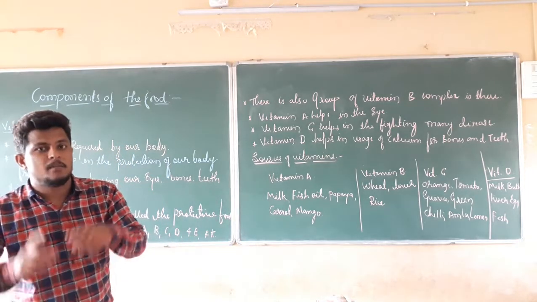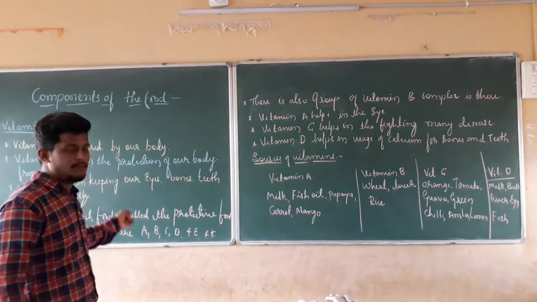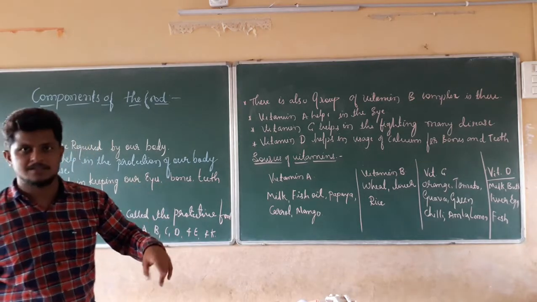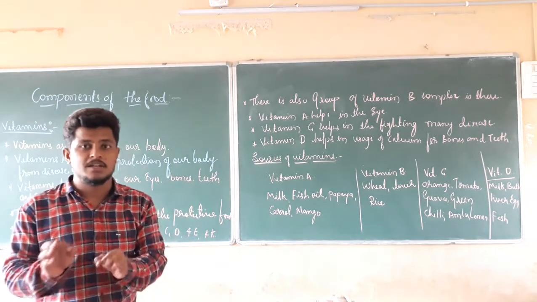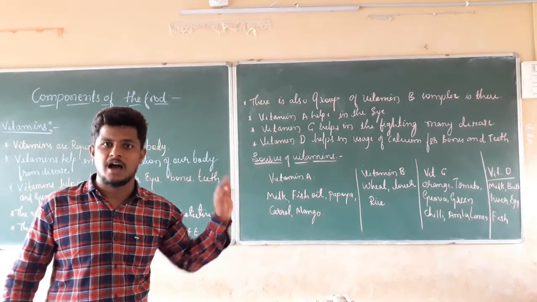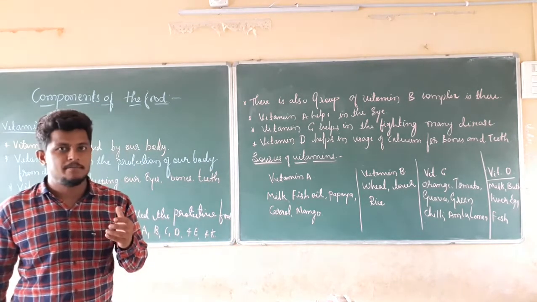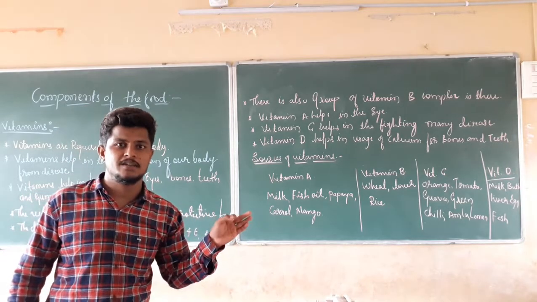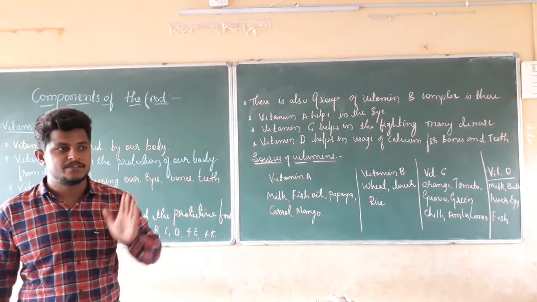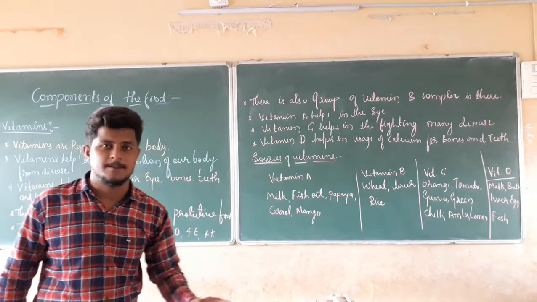For the good condition of our eyes, we should take vitamins. Vitamins help with the good nourishment of our eyes. Due to the deficiency of vitamins, the eyes will not be in good condition. We can't see clearly the objects which are present in front of us.